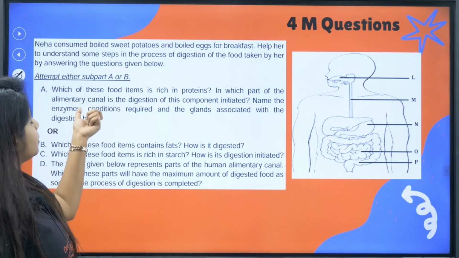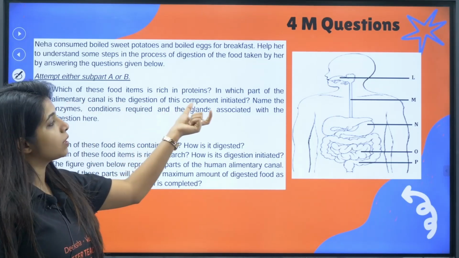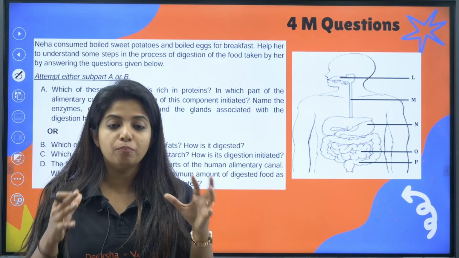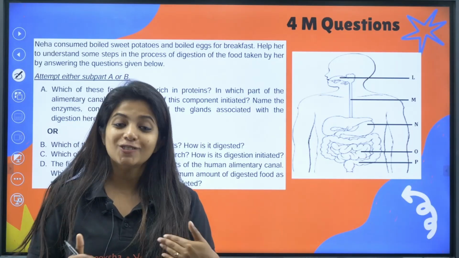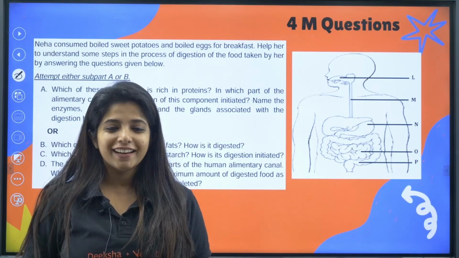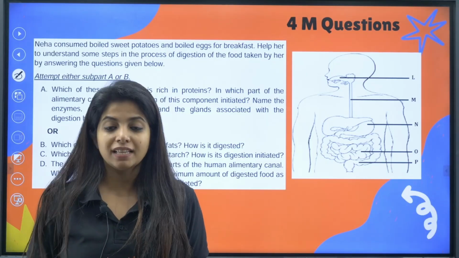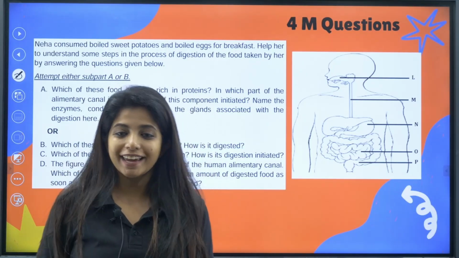Now, in which part of the alimentary canal is the digestion of this component initiated? Okay, so where does protein get broken down initially? It's in the stomach. In the stomach, what do we have? We have pepsin. Pepsin is a protease. It's an enzyme that breaks down protein into peptides.